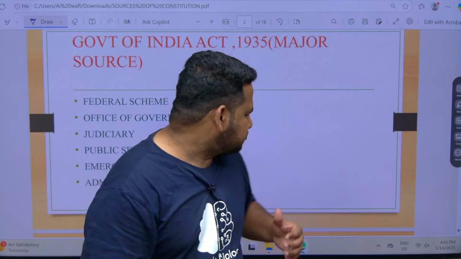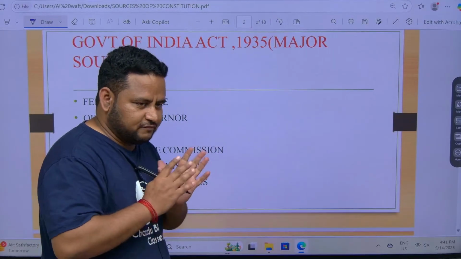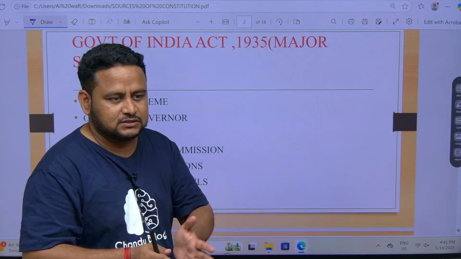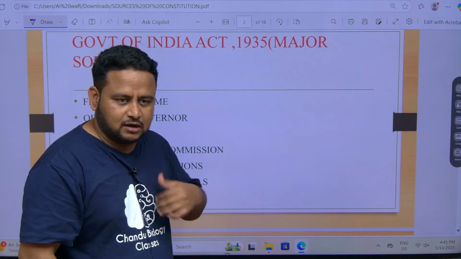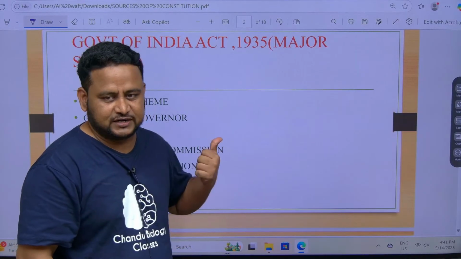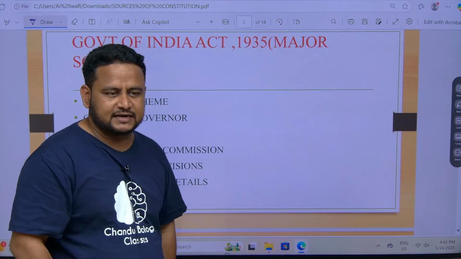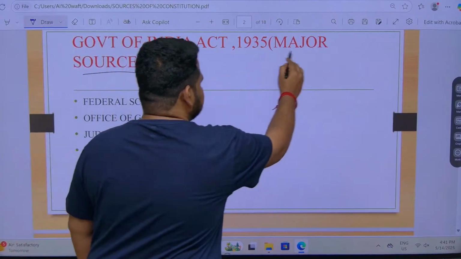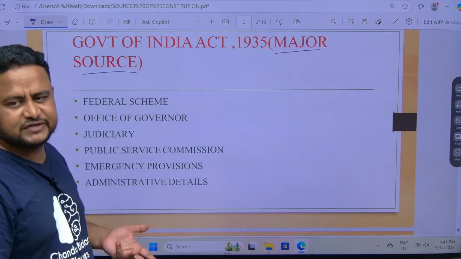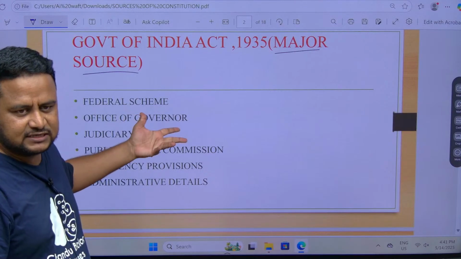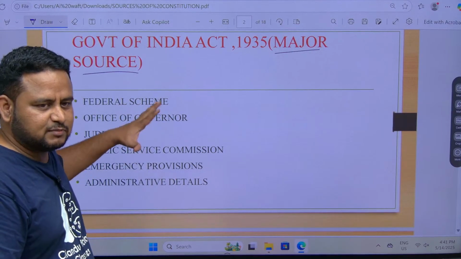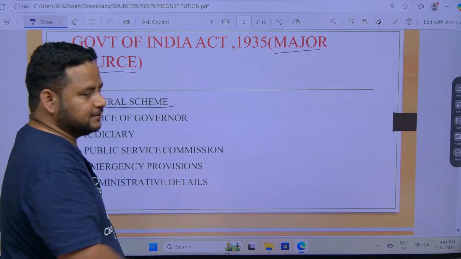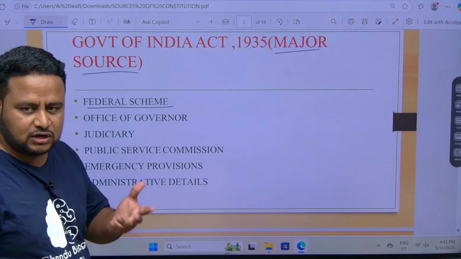So objectives will be the same for every constitution, but the path to reach those objectives may vary. That's why even though the Indian constitution is borrowed, the path to achieve those objectives is different. Now let us start with Government of India Act 1935. It is the major source. What are all the features we borrowed? Now we will say the countries and the features we borrowed, and some of the features I will explain in detail because it is required. The first thing is the federal scheme. Government of India Act told us about the federal scheme.